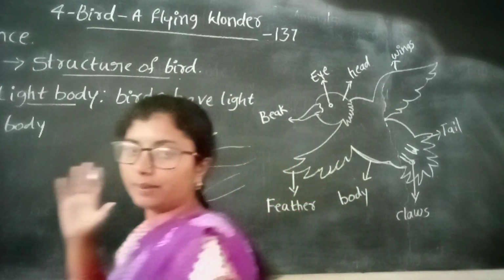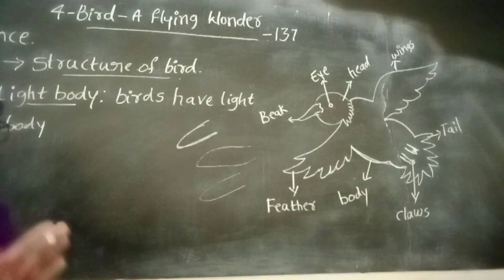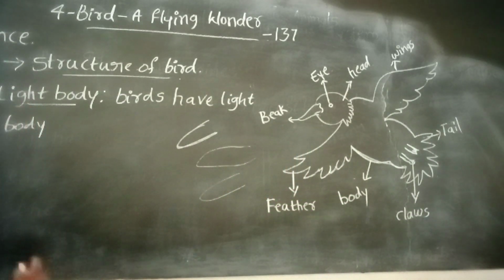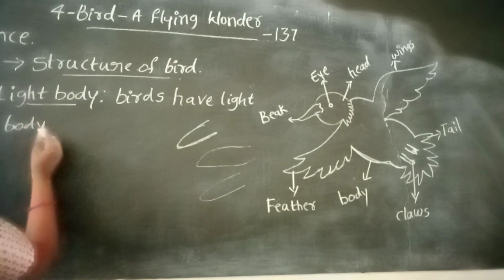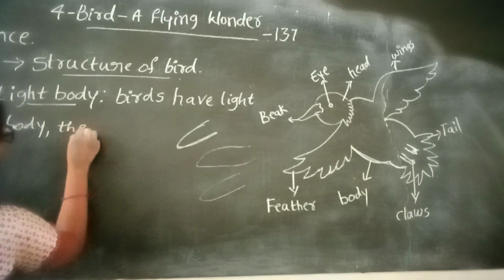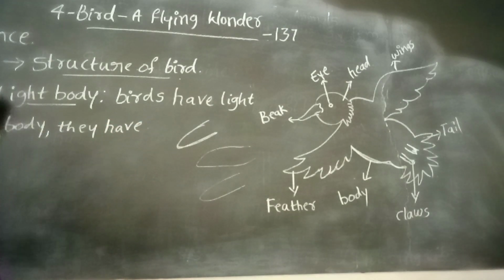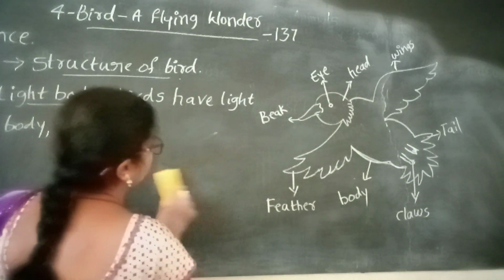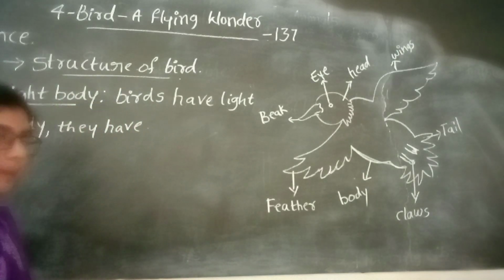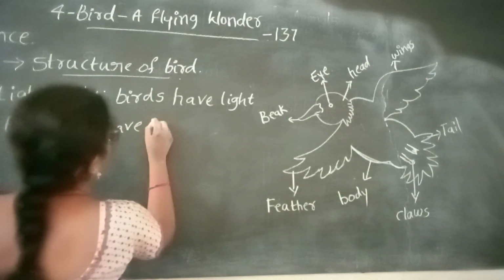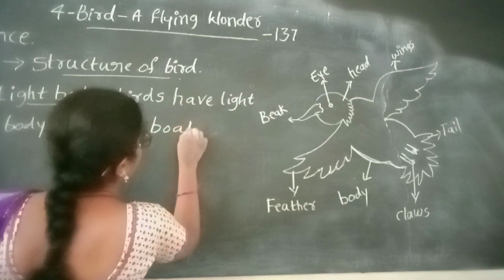Which is the shape of the bird? They have boat-shaped or streamlined bodies. A bird's body is like a boat shape.